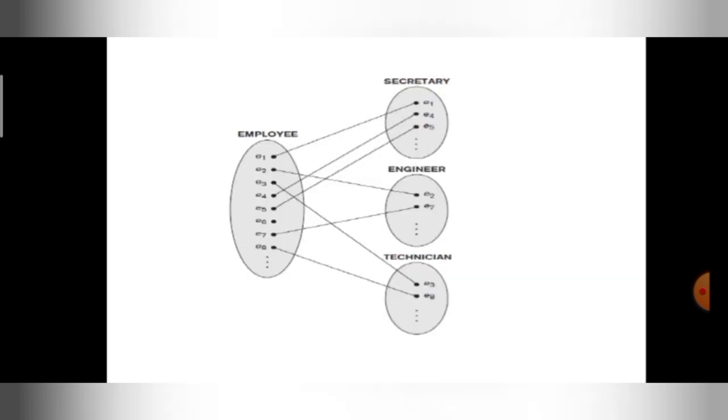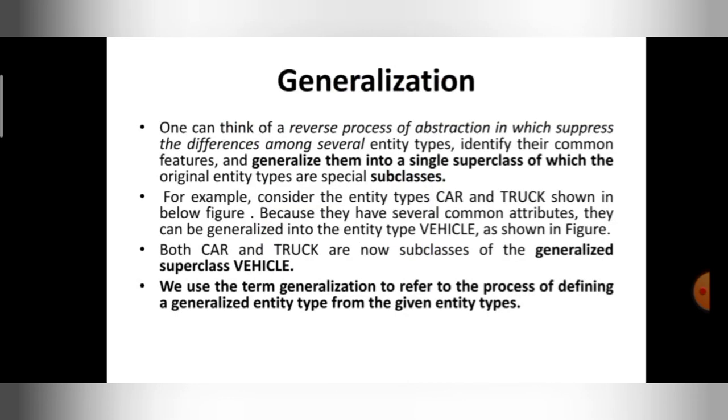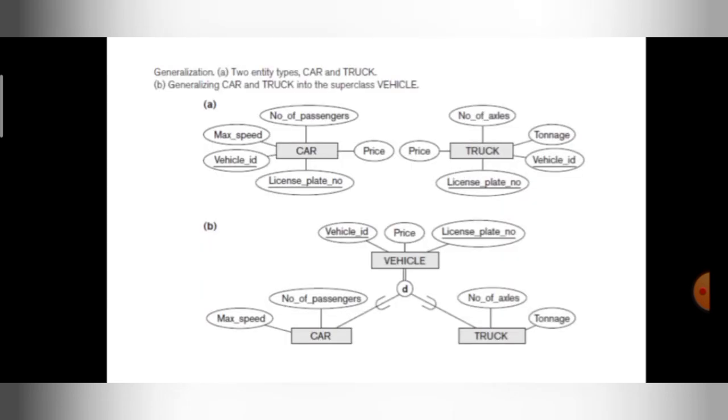There I took a superclass and divided it into subclasses based on the specialty. Here I grouped the subclasses into a single class based on the general, common features. Here car and truck are the subclasses. I grouped the car and truck into a single class, vehicle, based on the common feature.